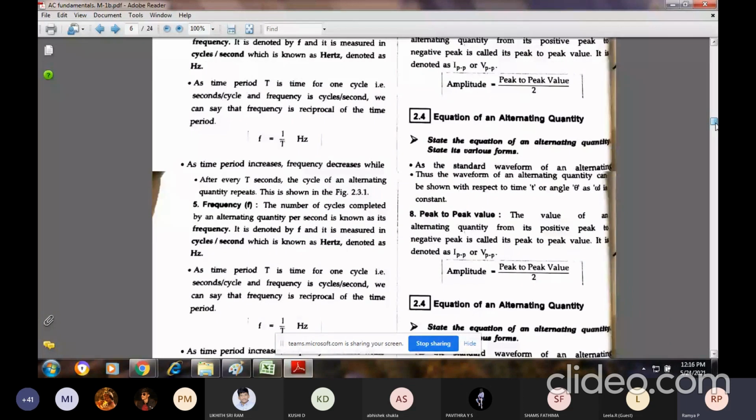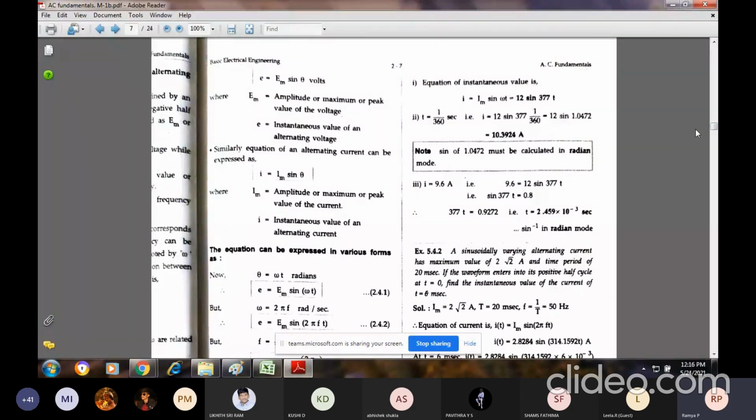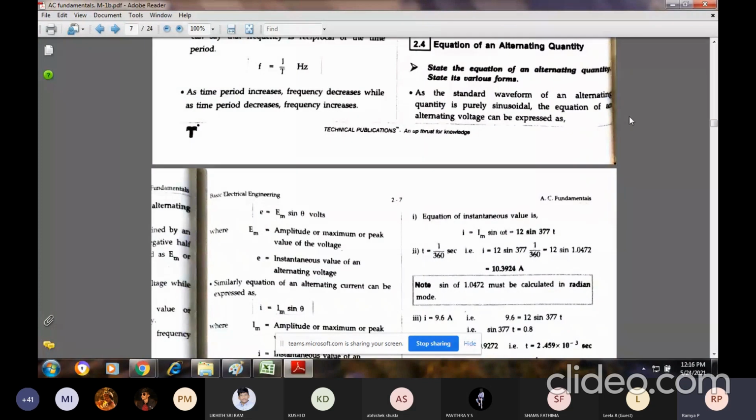Here is the one. Can you see this? Now I'm going to go to the next topic, the equation of alternating quantity. In this particular book, they have even given the way they ask the questions. You can study those, where the question can be asked in different ways but the answer remains the same. But you should know what terminologies they use for asking that particular question.